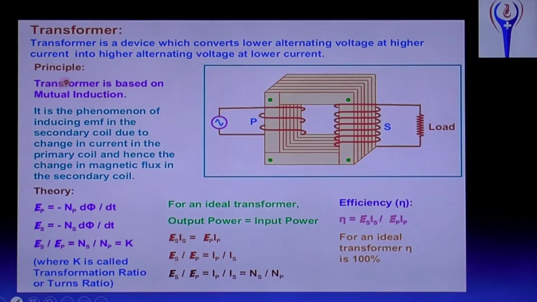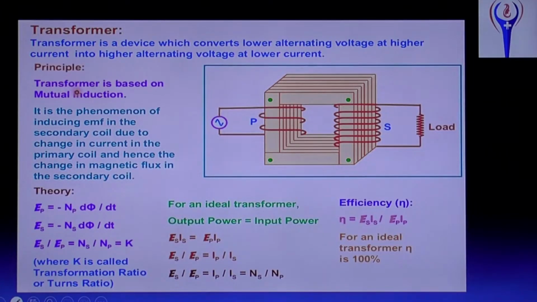Suppose in our area there is a voltage problem, that is, after 6 p.m. voltage drop is there. If it happens like that, then what will we do? We will give a request to the EB. Then if more persons give a request like that, they will install one transformer there. That transformer is a step up transformer. It converts low voltage to high voltage.